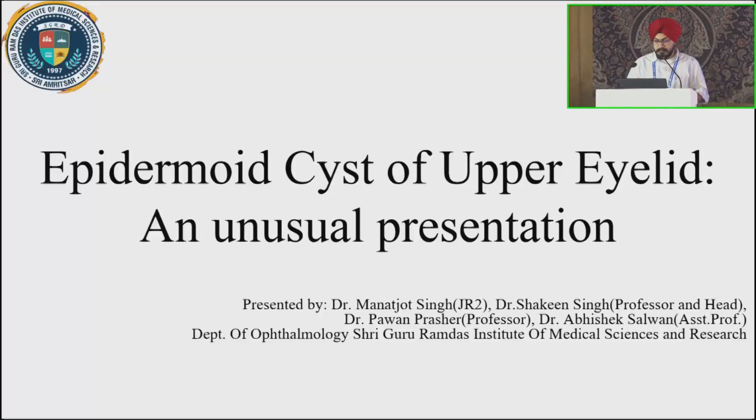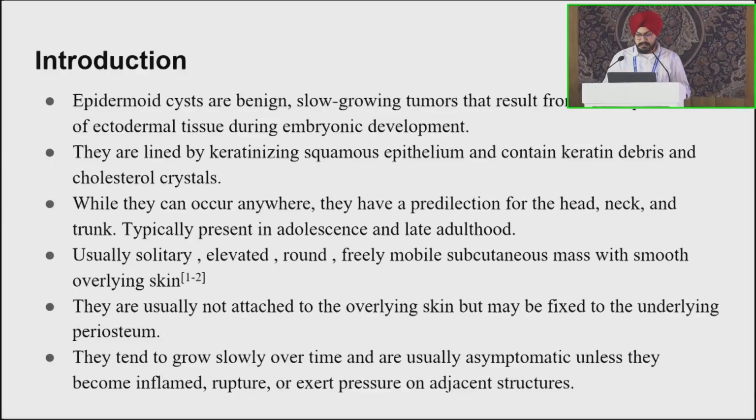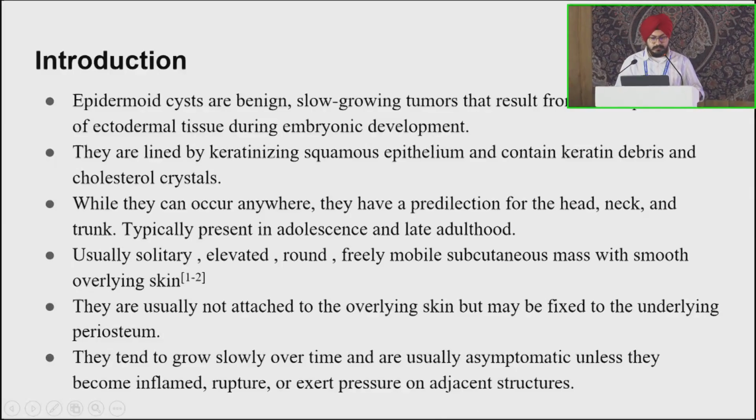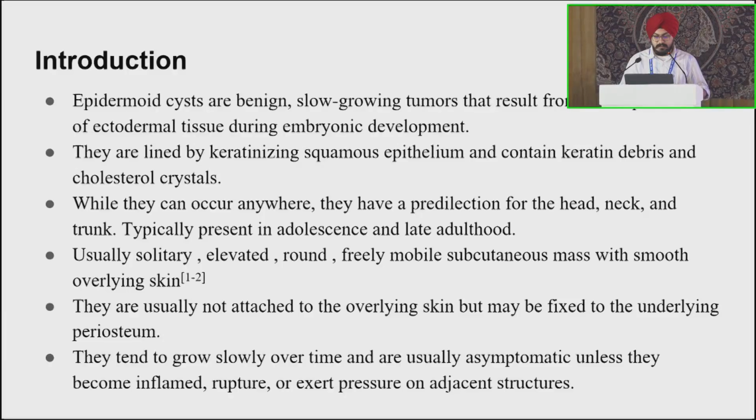I am presenting on epidermoid cyst of the upper eyelid. Epidermoid cysts are benign, slow-growing tumors that result from the sequestration of ectodermal tissue during embryonic development. They are lined by keratinizing squamous epithelium and contain keratin debris and cholesterol crystals. While they can occur anywhere, they have a predilection for the head, neck and trunk, typically presenting in adolescence and late adulthood. Usually solitary, elevated, round, freely mobile subcutaneous mass with smooth overlying skin. They are usually not attached to the overlying skin but may be fixed to the underlying periosteum. They tend to grow slowly over time and are usually asymptomatic unless they become inflamed, rupture or exert pressure on adjacent structures.